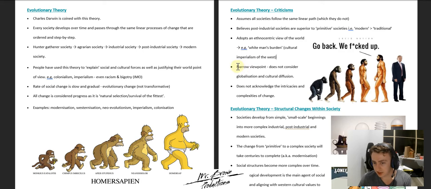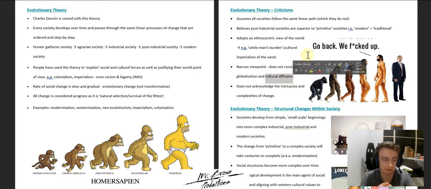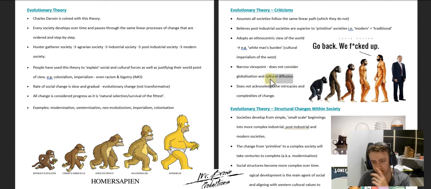The other criticism is that it has a narrow viewpoint. It doesn't consider things like globalization or what we call cultural diffusion. So cultural diffusion is how, when you interact different cultures, you might see a way that they do something better than you, and you integrate and adopt that practice into your own culture. And so obviously when we see a lot of these changes happening over time, an example of cultural diffusion is how our firefighters use the Indigenous Australian method of backburning. Okay, they don't do it as well, obviously, but the same principles apply there.